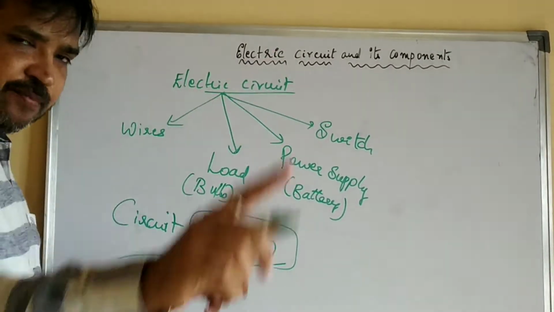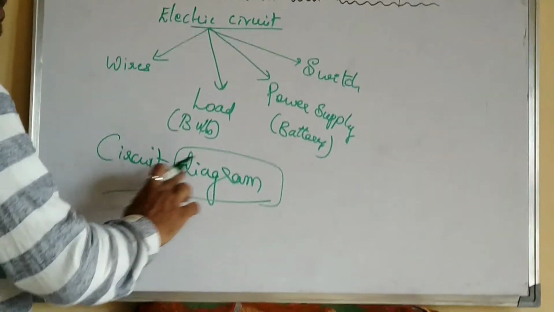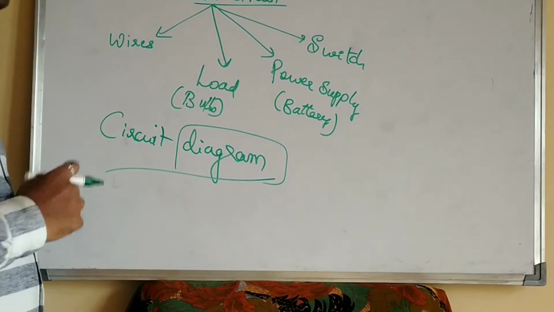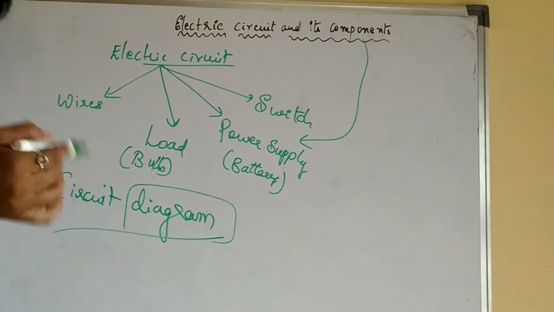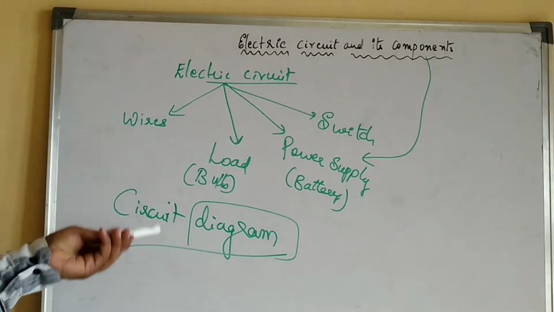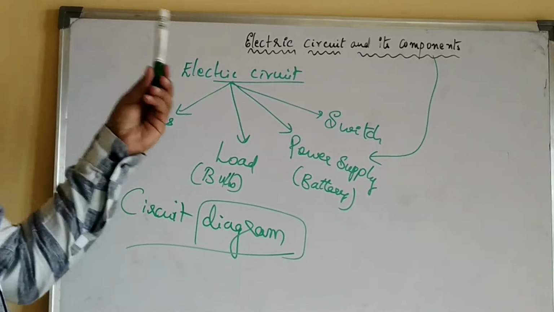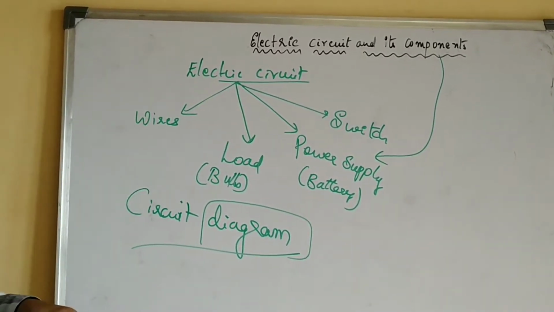If you are drawing it properly and neatly, that becomes the circuit diagram. These are the various components which are present, and there are many other components also. Now, we shall take up one by one: what is the symbol of the component and what is its purpose in the circuit?